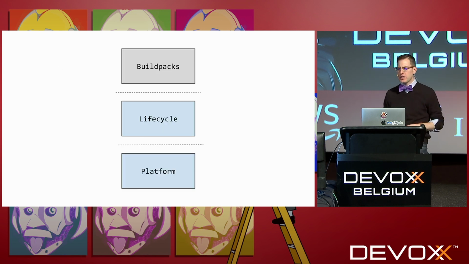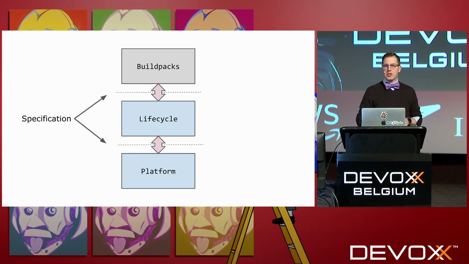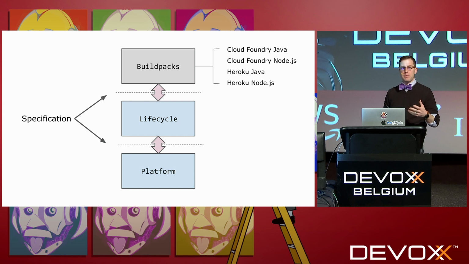So to visualize this, at the very top we have the Buildpack implementations. These are what run against your code. Below that, the engine that runs it. And then at the bottom, a platform which supports the whole stack. Between each of these layers is a well-defined API, which allows us to swap in and out different implementations of each of these components. So for example, you can have a Heroku Java Buildpack or a Cloud Foundry Java Buildpack or a Node.js Buildpack, or you can write your own.